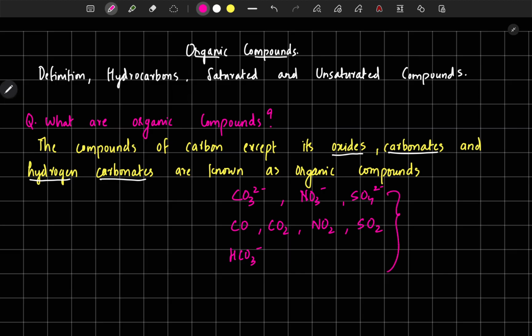All these we will study in inorganic chemistry. So look at the definition once again: the compounds of carbon except its oxides, carbonates and hydrogen carbonates are known as organic compounds.